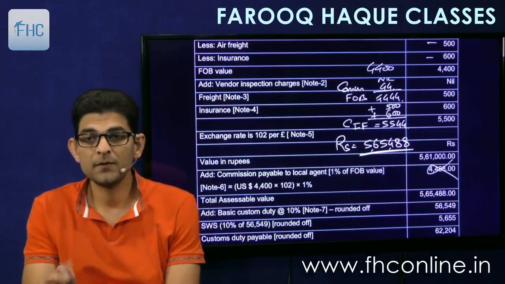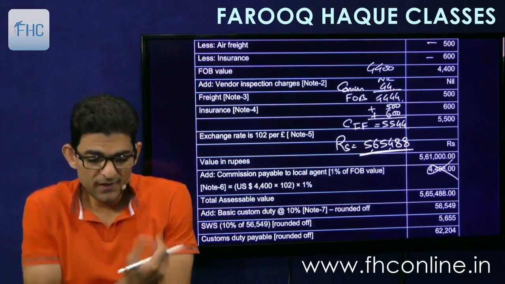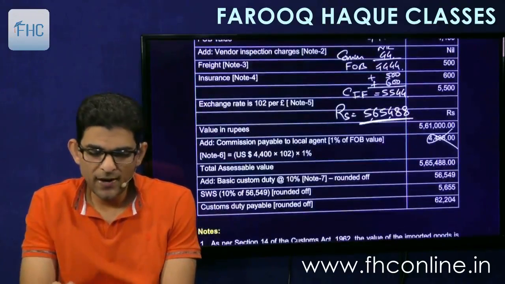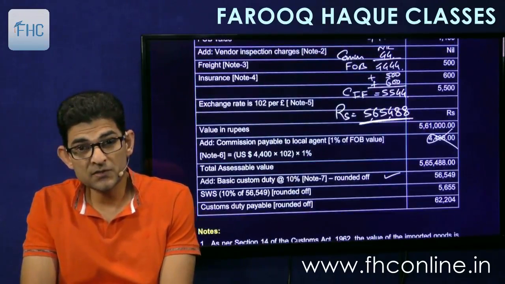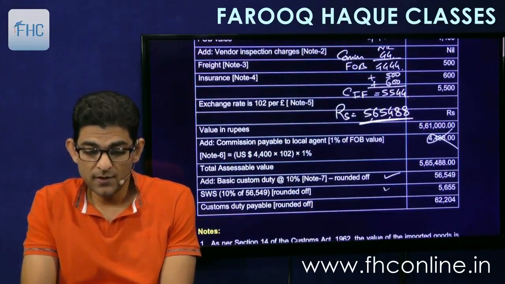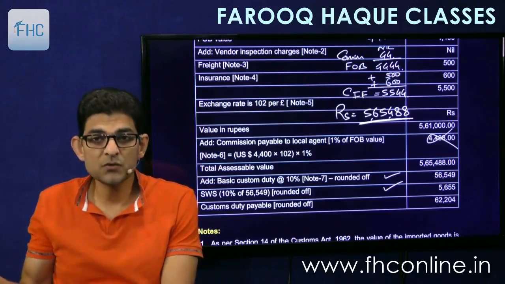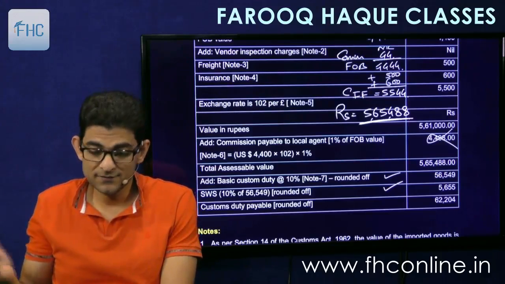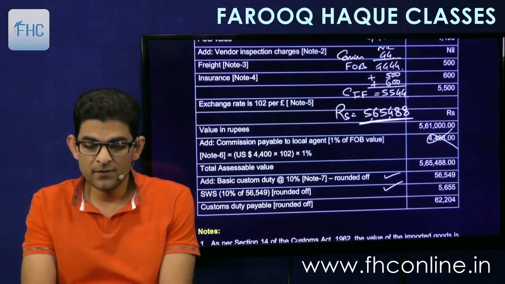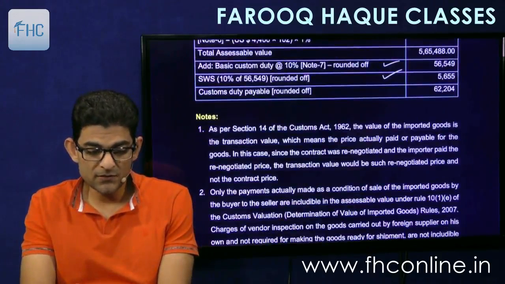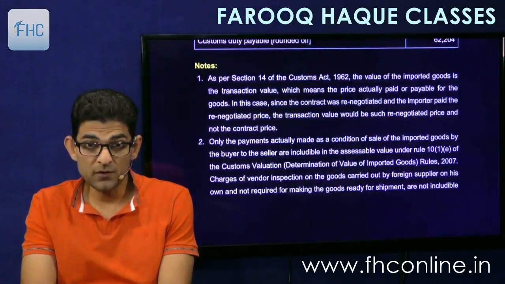Okay, good. Then it's the same old thing. Add the basic custom duty, then SWS 10% of basic custom duty, and integrated tax is not given, so we will not add it. Integrated tax is to be added only when given in the problem.